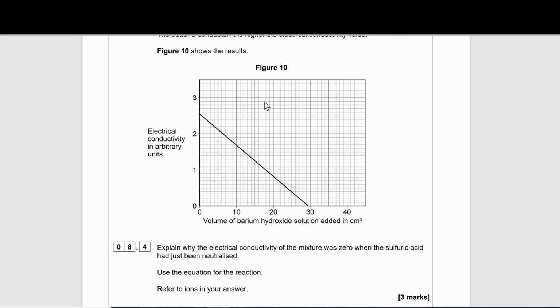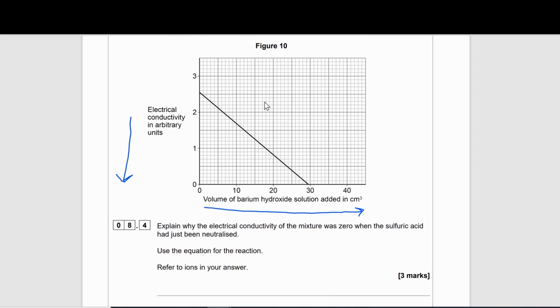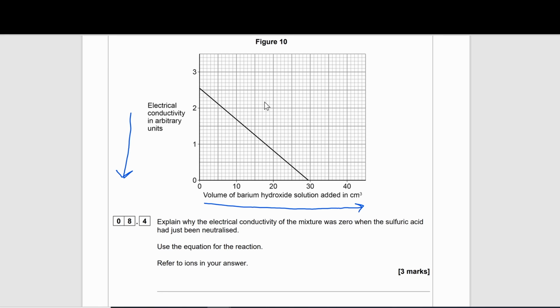So we've got a graph here, volume of barium hydroxide solution added on our x-axis, and electrical conductivity in arbitrary units on our y-axis. We can see as the volume of barium hydroxide increases, the electrical conductivity is decreasing.